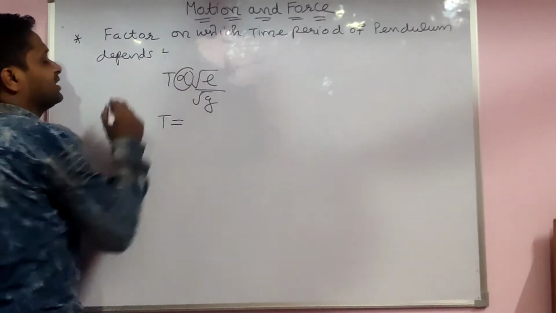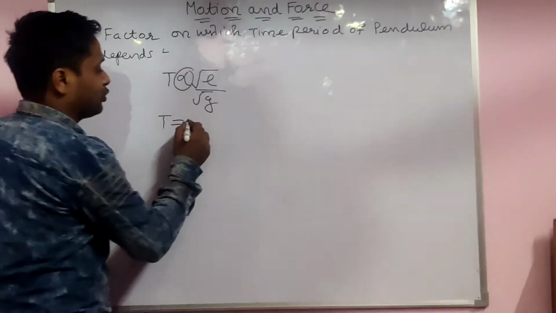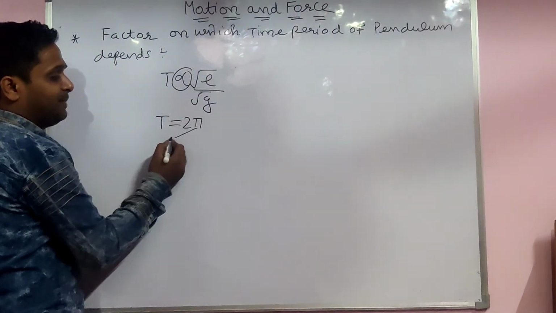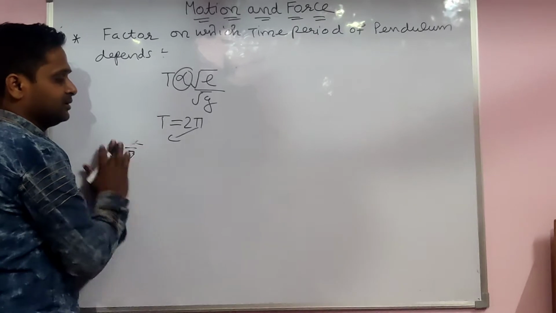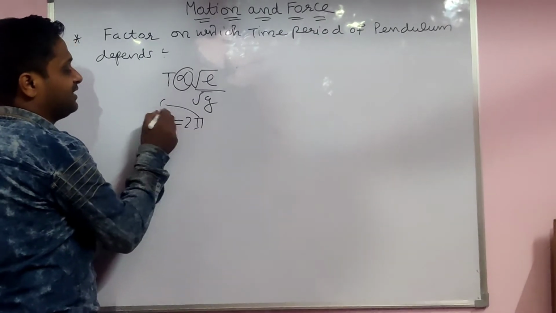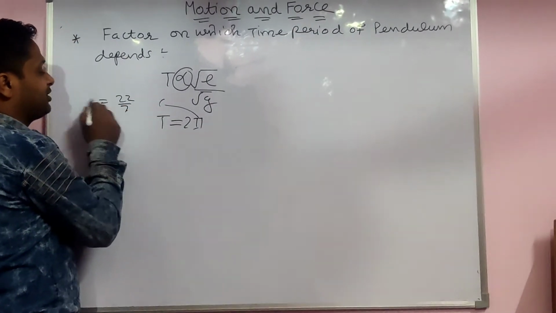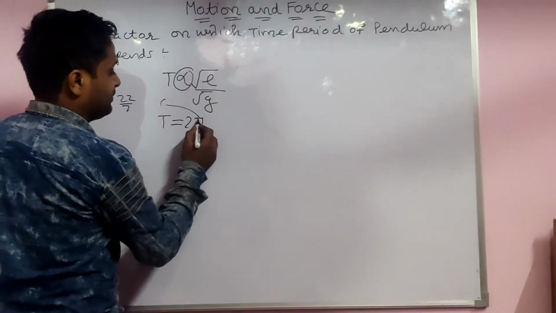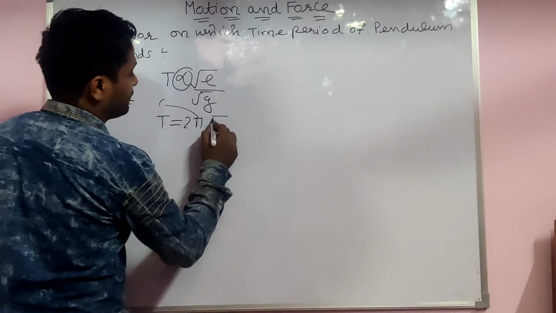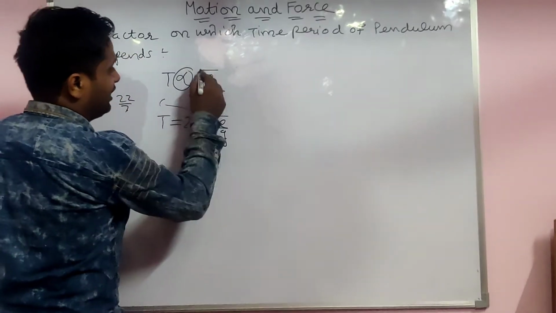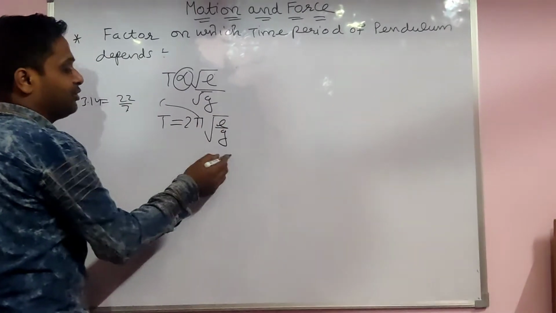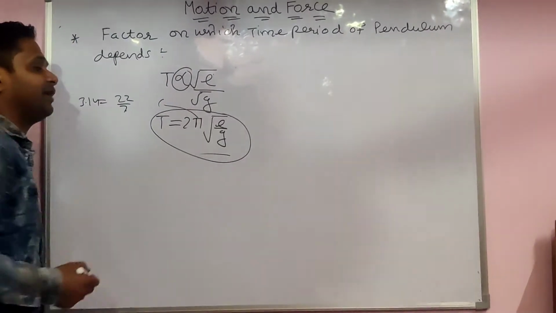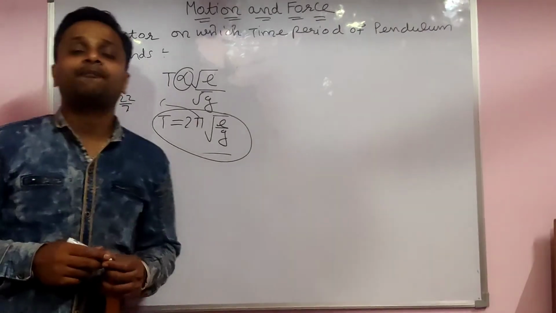When you open this directly or inversely proportional, some constant always comes. There is a 2 pi. Pi, you know in mathematics, its value is 22/7, maybe 3.14 also. So 2 pi. It is experimentally found by the scientists. When under root of L and g are written together, you write this. So this is the formula, the special formula to find out the time period of a pendulum.